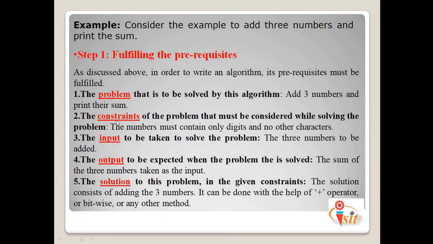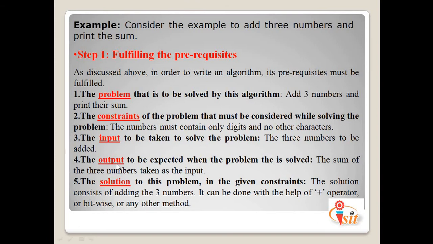Afterwards we need to go for the constraints. The constraints of the problem that must be considered while solving the problem. Like for this example, the numbers must contain only digits and no other characters, because we are doing the addition of digits, not the characters. The third thing is we need to consider the input. The input to be taken to solve the problem. So here the three numbers we require as the input for the addition purpose.